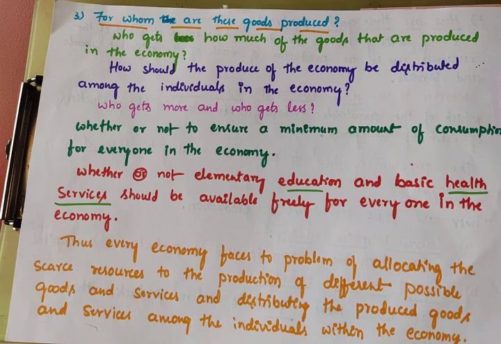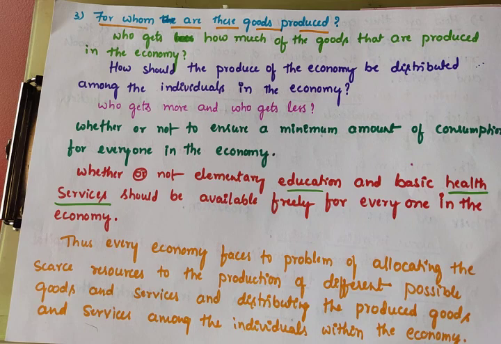And the third one is for whom these goods are provided. This problem is related to distribution. How should the produce of the economy be distributed among the individuals? Who gets more and who gets less? That's why the government provides essential food goods through fair price shops for poor people, to ensure everyone gets a minimum consumption.